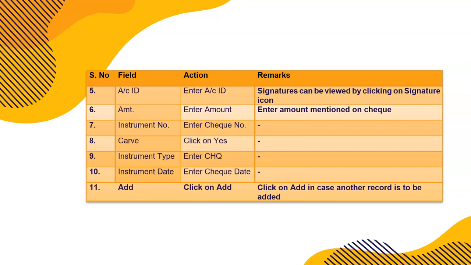Then you have to enter each and every instrument. Every check belongs to a particular account of our bank, of our customer. We have to enter that account ID and the amount mentioned in the check in the first half of the screen. After that, there is an instrument detail tab here.